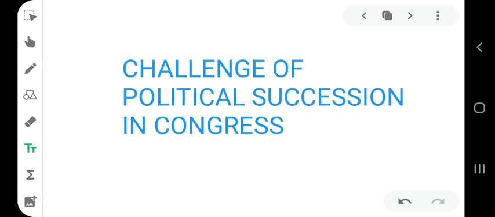Death of Jawaharlal Nehru and challenge of political succession in Congress. Nehru's contribution as the first Prime Minister of independent India is immense. His strong leadership brought dynamism to the newly independent nation, not only India, but also several newly independent nations of Asia and Africa.